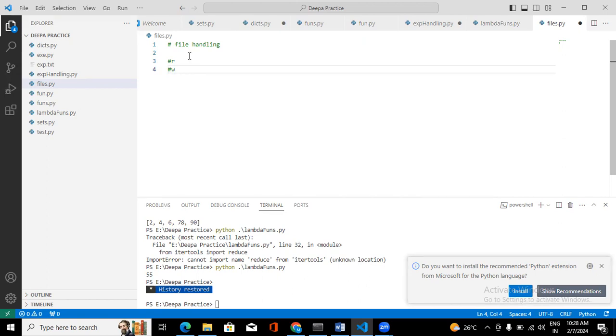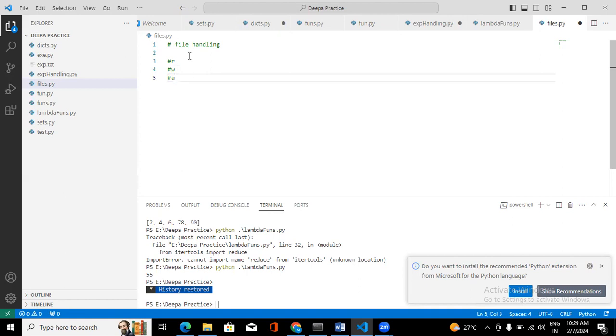Whenever you open your file in append mode, it won't delete the existing data. This is also a write operation. To the old data you can add the new data. Write mode will delete the old data. Append mode won't delete the old data, it will add new data to the old data, so both will be there. But in write mode, old data will get deleted and only the new data will be there. That is the difference between write and append.